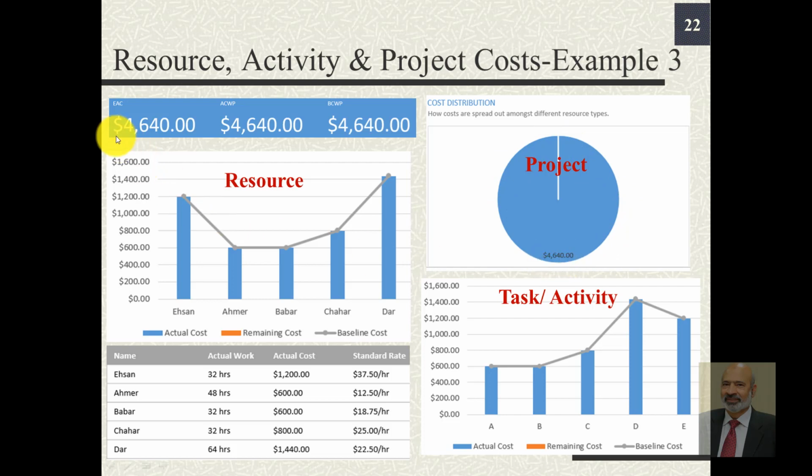Also we can see EAC, estimate at completion, since we assume that this project went as per plan. So the EAC is the same as BAC, budget at completion. Likewise ACWP and BCWP, actual cost of work performed and budgeted cost of work performed, are all the same, $4,640.